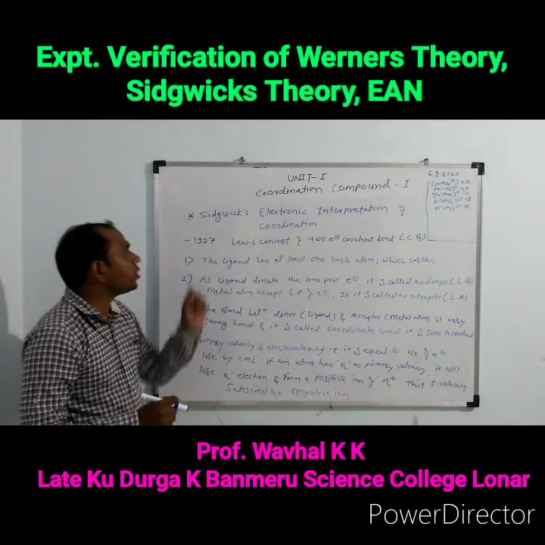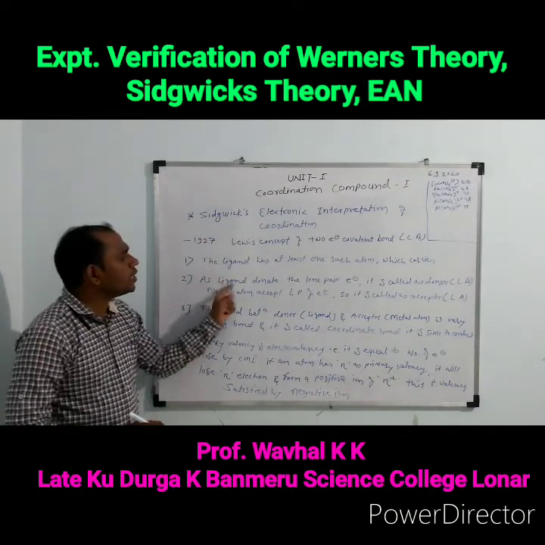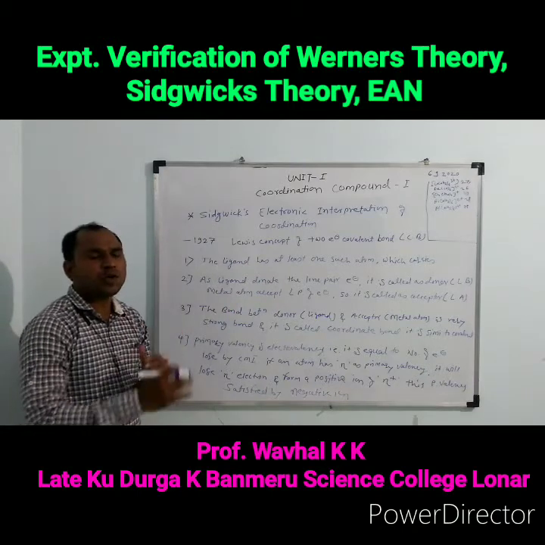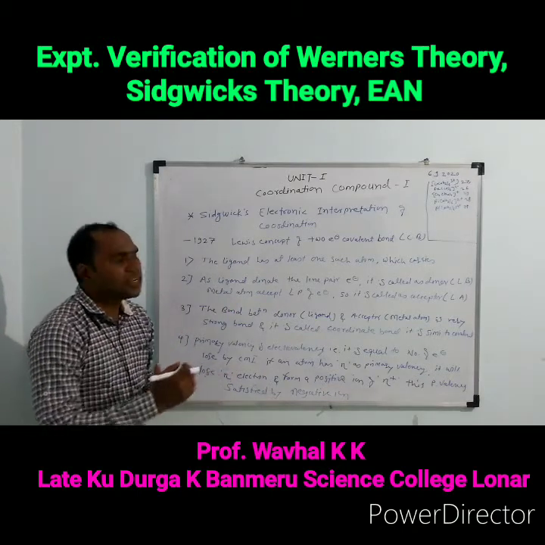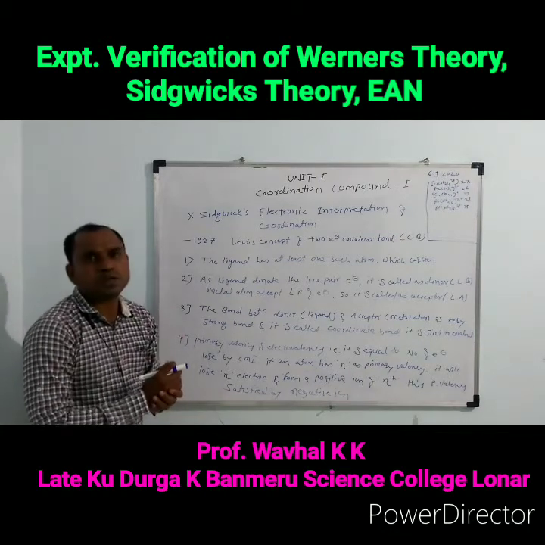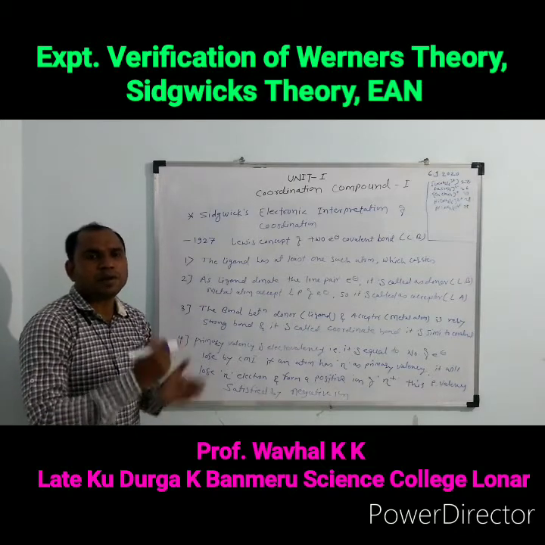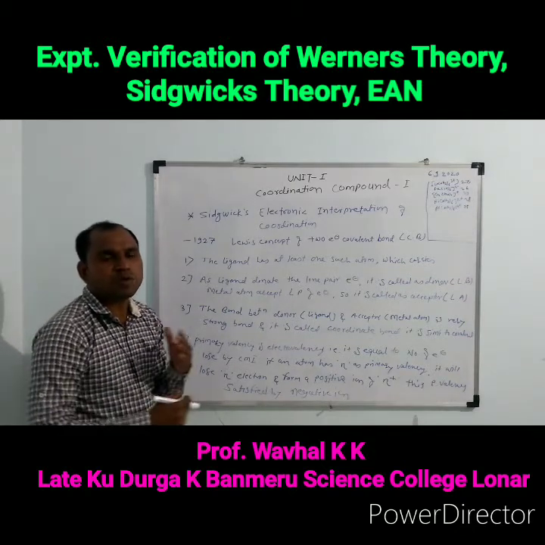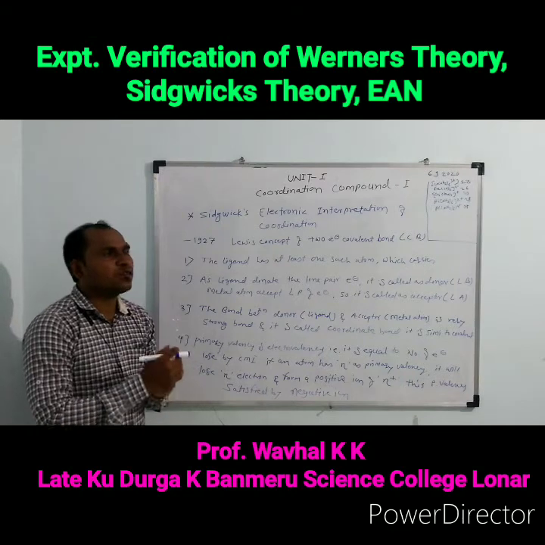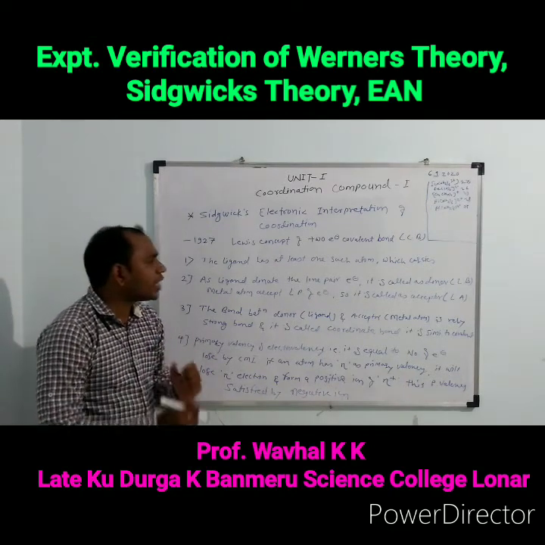This is the first interpretation of the series. Then the second interpretation is that as the ligand donates the lone pair of electrons, it is called the donor atom. According to Lewis, it is called the Lewis base, and the electron is accepted by the central metal atom, hence it is called the acceptor, and those compounds that accept the lone pair of electrons are called Lewis acids.